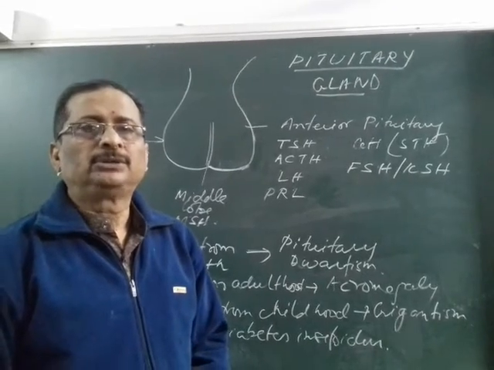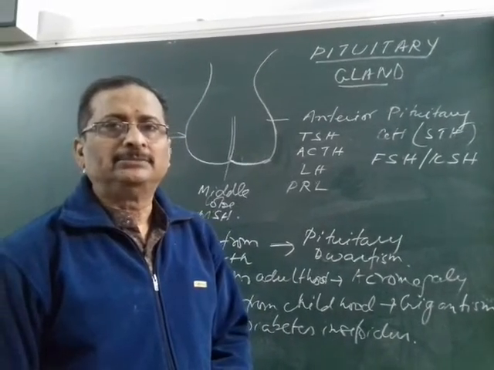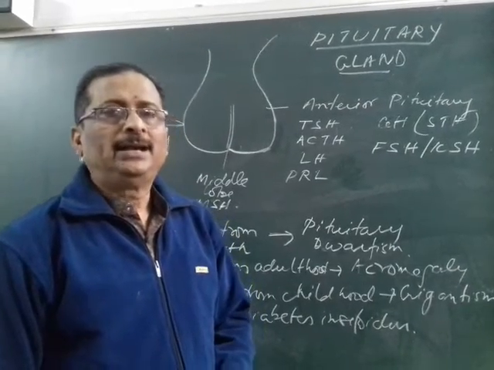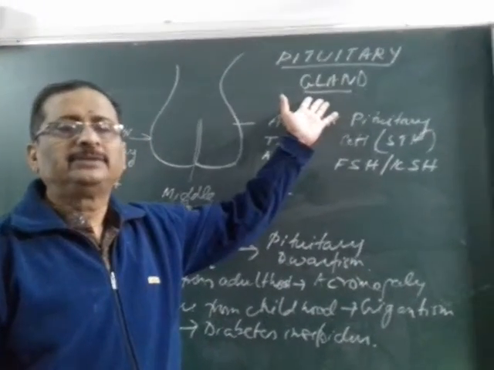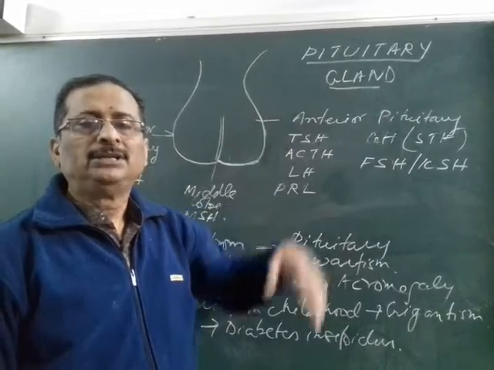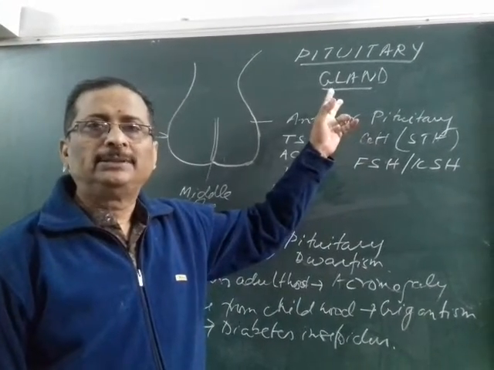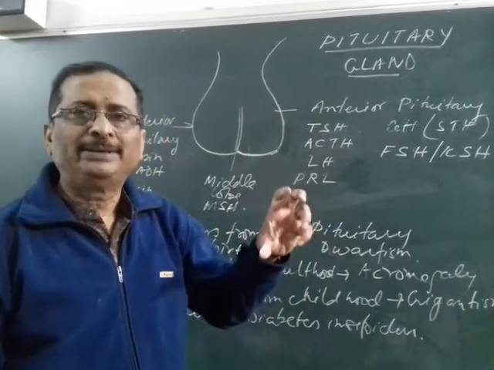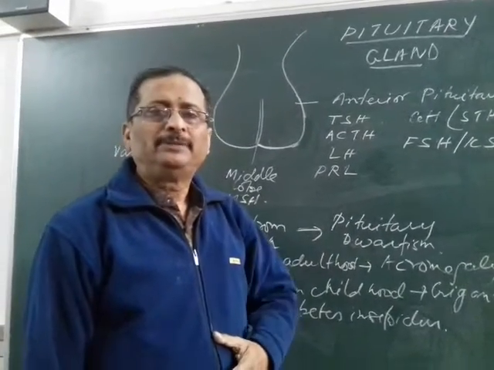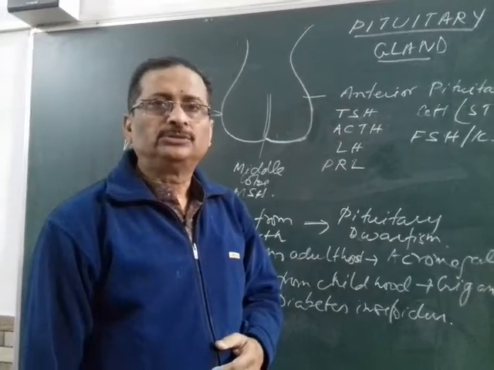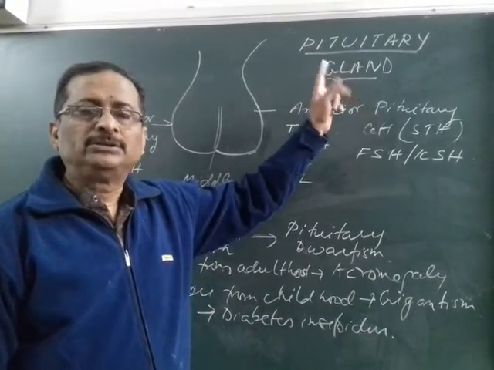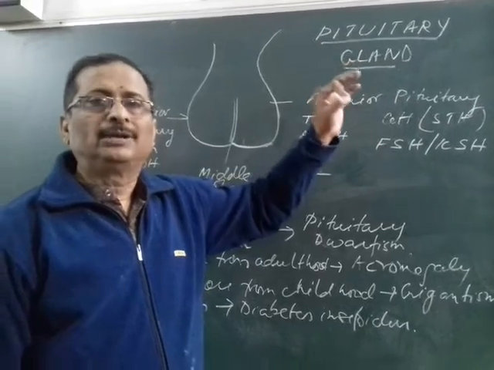We are going to continue with the endocrine system. Today we are going to study the pituitary gland. You know, the pituitary gland is one of the most important glands because this particular gland is called the master gland. In the last class I told you the pituitary gland is itself controlled by the hypothalamus with the help of the secretion of certain neurohormones. So we call this pituitary gland a master gland because it controls all other endocrine glands.